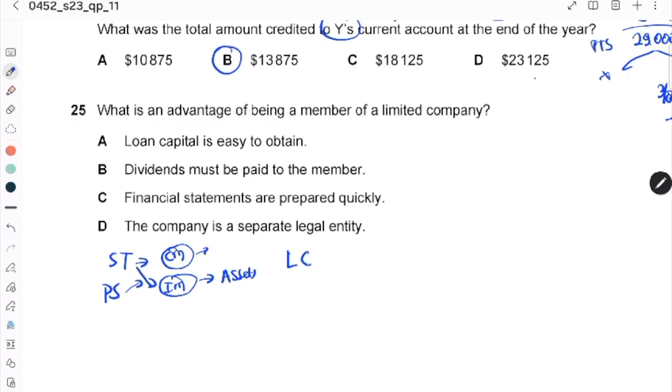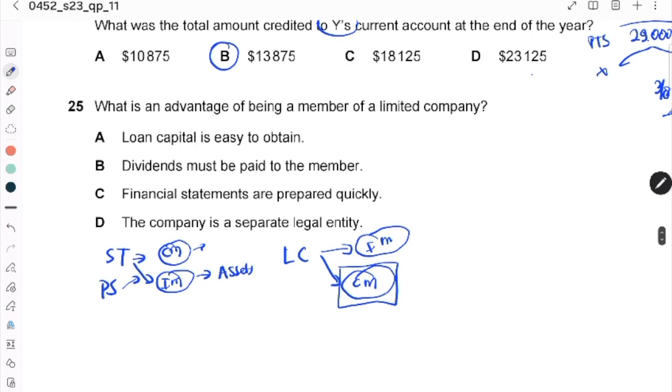Only a limited company is different. If a limited company goes bankrupt, the government only takes the company's money. They will not take investor money or personal belongings. Only the money you invest in the company is what the government will take. This is the only advantage of becoming a limited company.